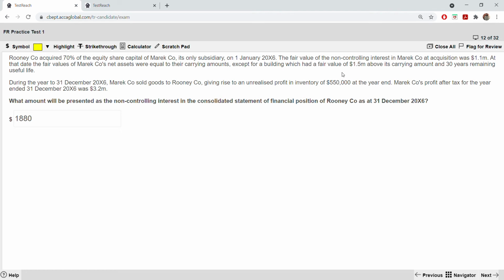Because you are supposed to take the 30% of all the unrealized profit, depreciation and profit. That's why first you take everything as it is, and then at the end you take 30%. It's not just the profit for the year which is 30%, even the depreciation and unrealized profit will be 30%, 30%, 30%.